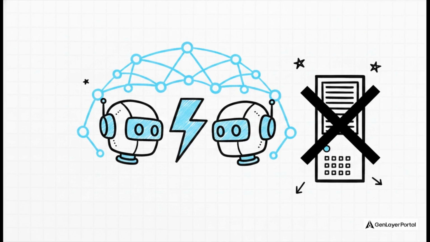Think about where we're headed in the near future. AI agents are becoming more and more autonomous. Soon, they'll be negotiating, buying, selling, and entering complex agreements with other AI agents. But what happens when two autonomous machines inevitably disagree? A human mediator? Way too slow. And a centralized corporate backend? Well, that defeats the entire purpose of Web3. GenLayer aims to act as that decentralized trust layer capable of resolving those disputes at lightning machine speed.